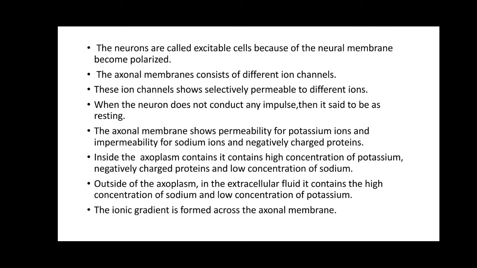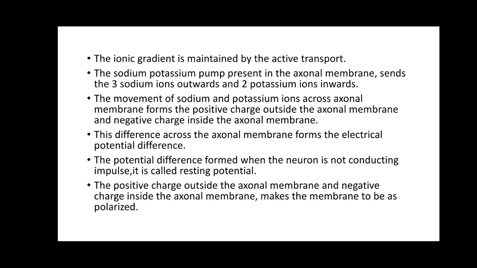In the extracellular fluid, potassium is less; in the axoplasm, potassium is more. In the axoplasm, sodium is less, but in the extracellular fluid, sodium is more. So there is a difference in the concentration of sodium and potassium across the axonal membrane. This forms the ionic gradient across the axonal membrane.